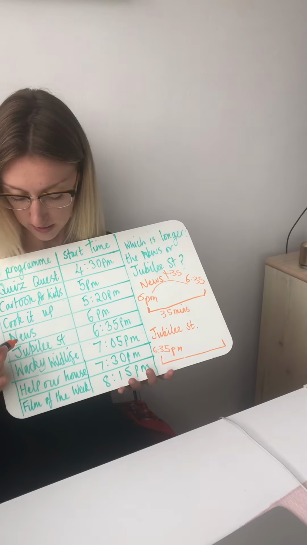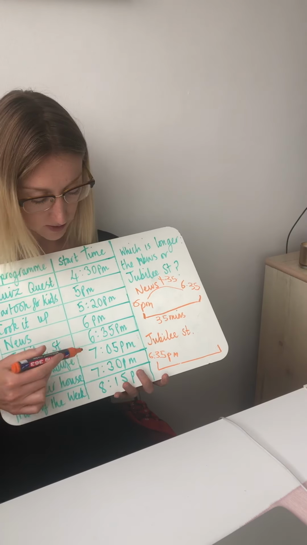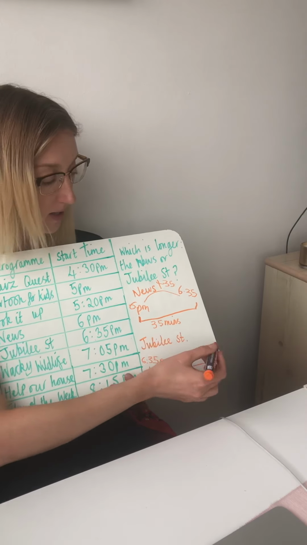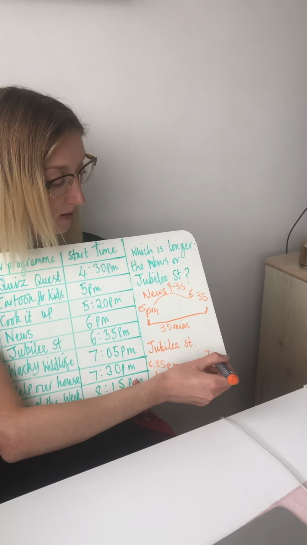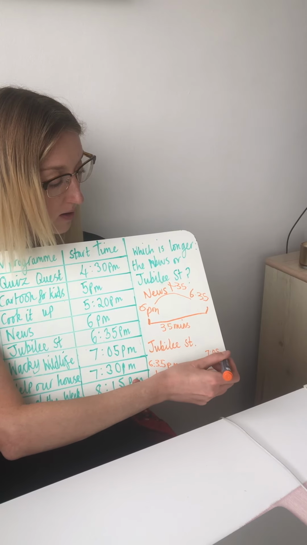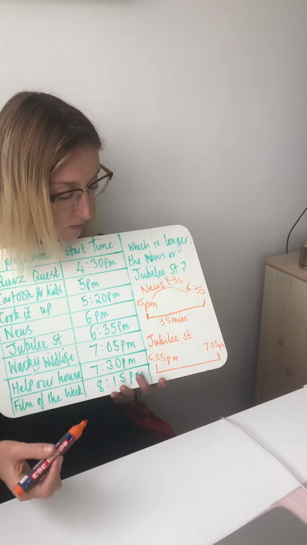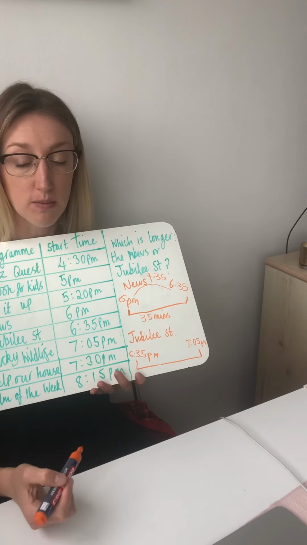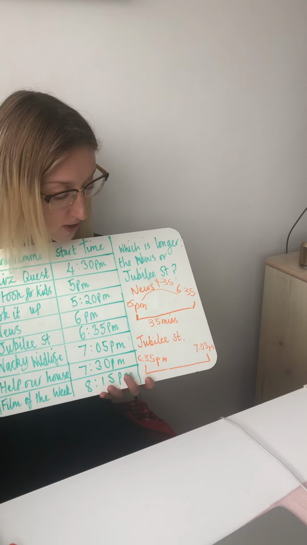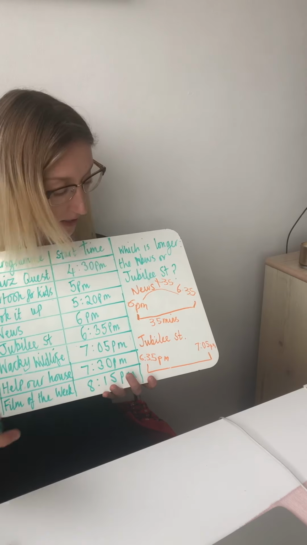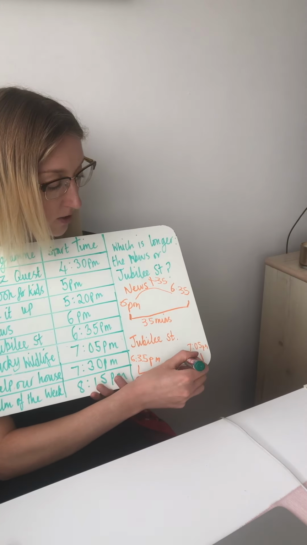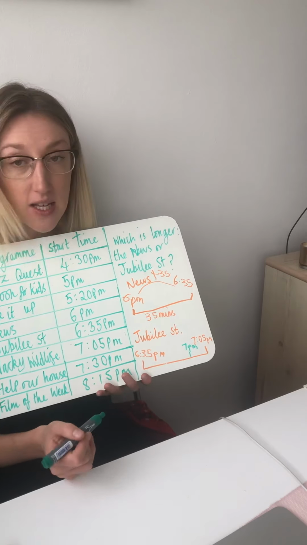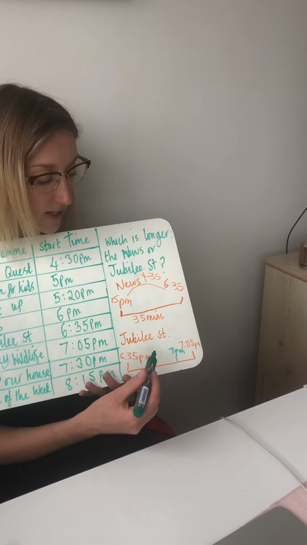And then I'm going to look at the next programme. Wacky Wildlife starts at 7:05, which means that Jubilee Street finishes at 7:05 p.m. Now we're crossing the hour. So I'm going to do two jumps for this one, and I'm going to think how many minutes will take me to 7 p.m. How many minutes do I need to add to 6:35 to get to 7 p.m?